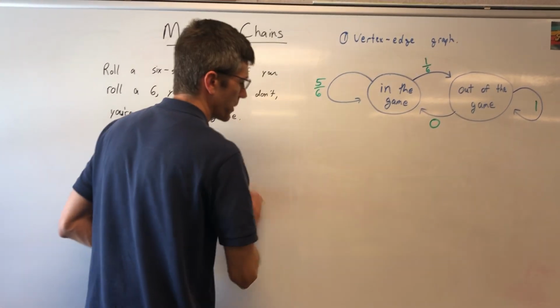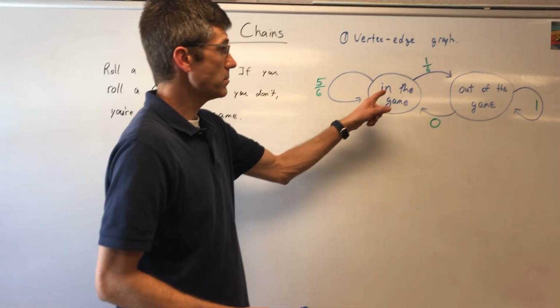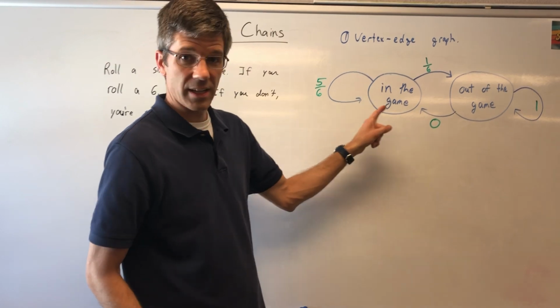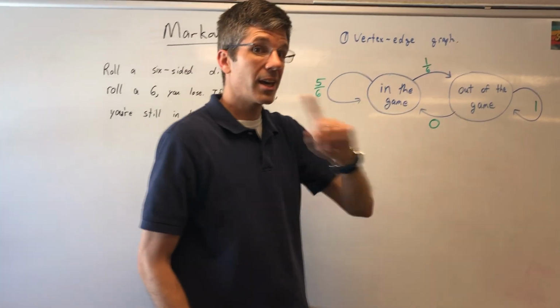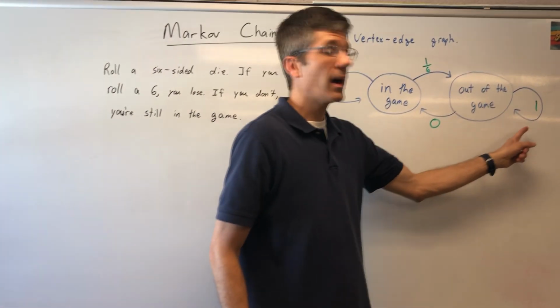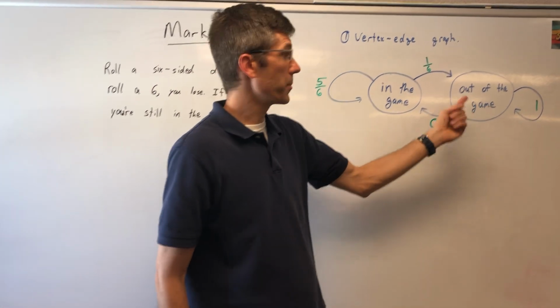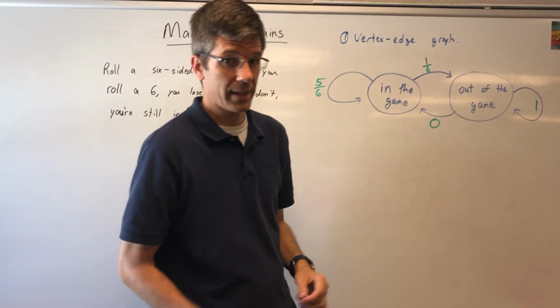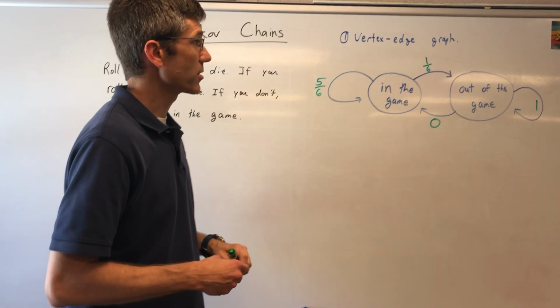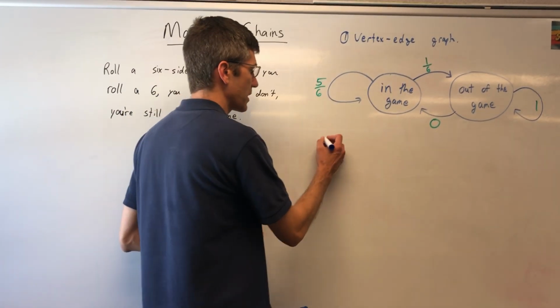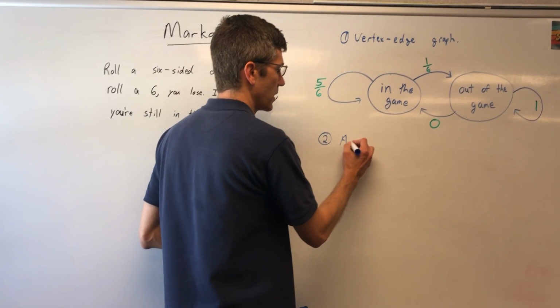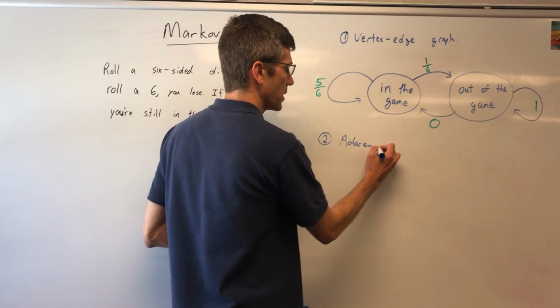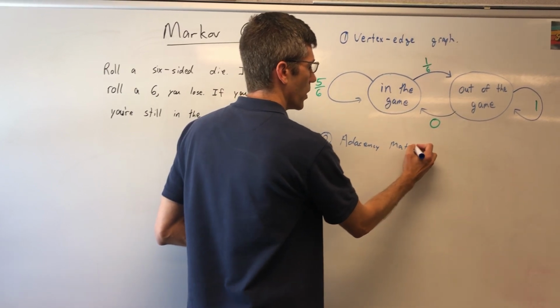Let's review just a little bit really quickly. If you're in the game, 5 out of 6 times you're staying in the game. 1 out of 6 you're out. If you're out of the game, 100% of the time you're out of the game. You never come back in. All right? That actually answered the vertex edge graph. Now we're going to do this thing called an adjacency matrix. Adjacency matrix. What in the world is that?